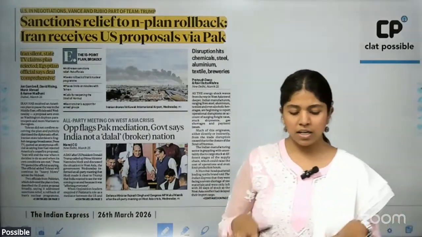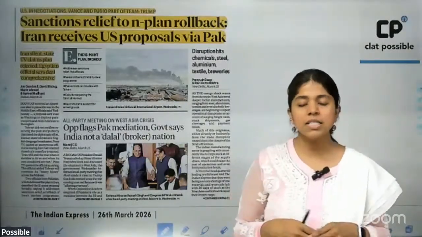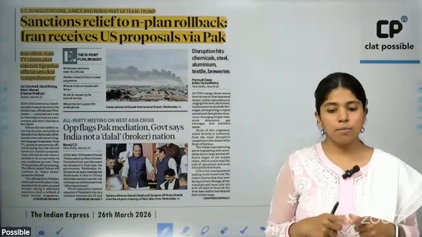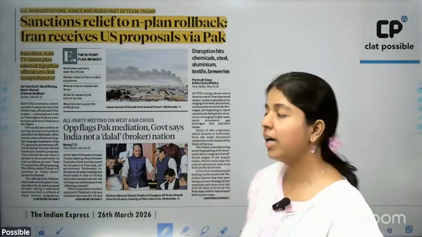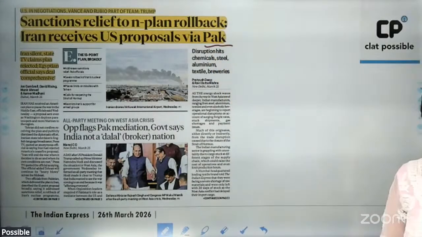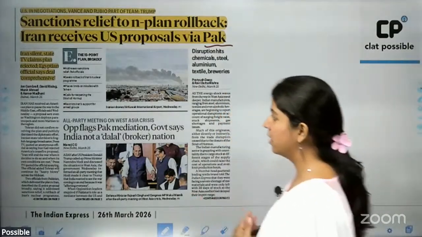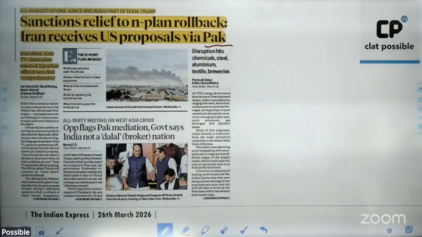Ceasefire simply means putting down your arms and not fighting for the next 5 days. During this 5-day period, both Iran and the United States of America would try to negotiate a peace agreement. In this peace negotiation, the mediation is being provided by Pakistan, which is fairly ironical.